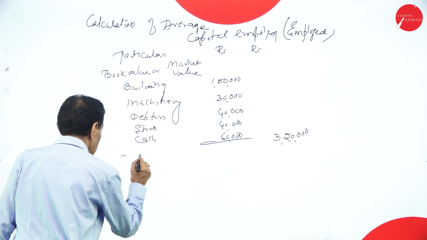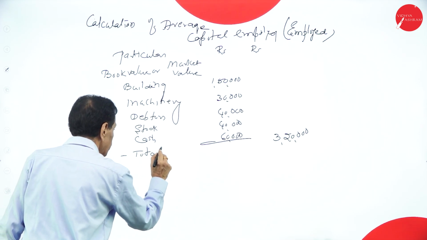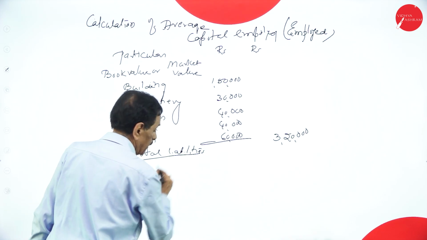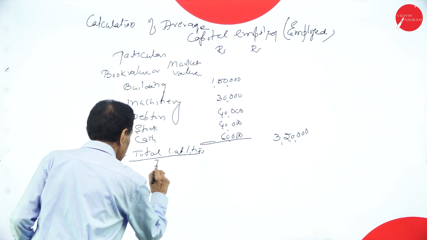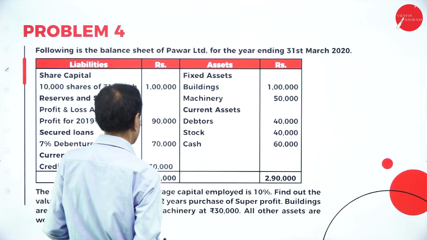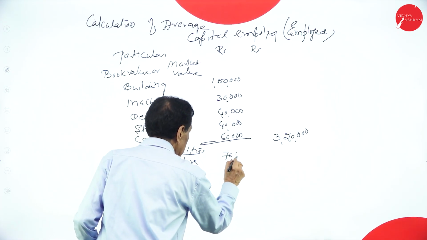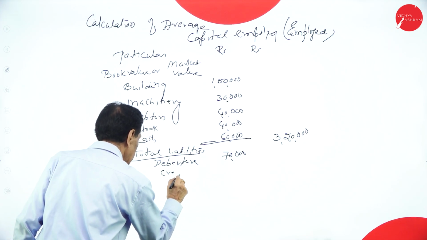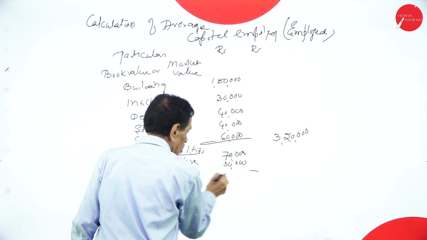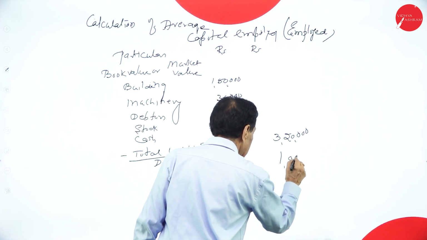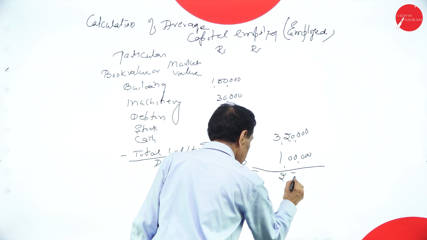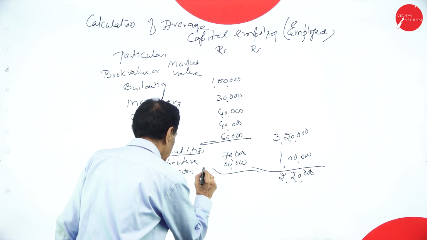Minus total liabilities: debenture 70,000, creditors 30,000. It becomes 1 lakh, 2,20,000. Capital employed.